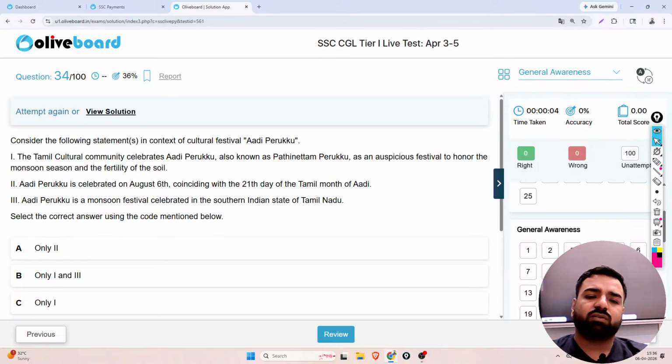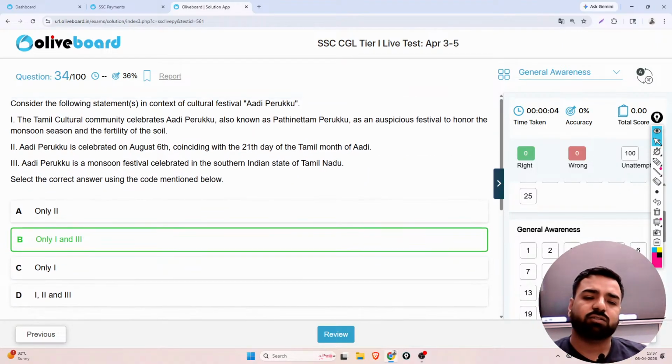Third, Adi Perukku is a monsoon festival celebrated in the southern Indian state of Tamil Nadu. Now guys, the first and third statements are absolutely right. But the second statement is wrong because it is celebrated on the 3rd of August, coinciding with the 18th day of the Tamil month of Adi. So the correct answer will be only 1 and 3, that is option number B.